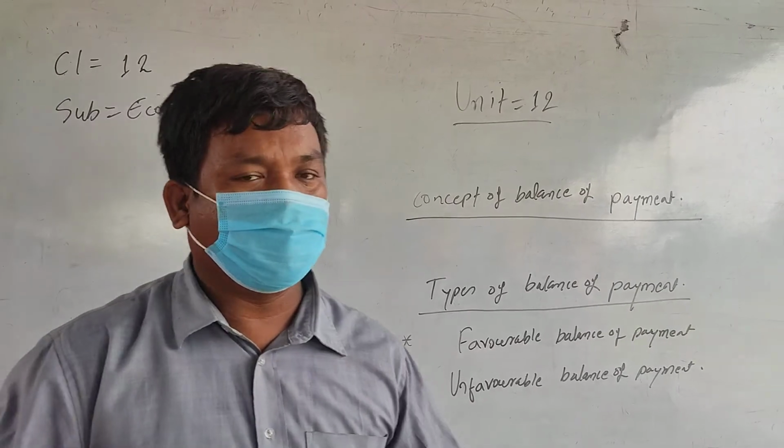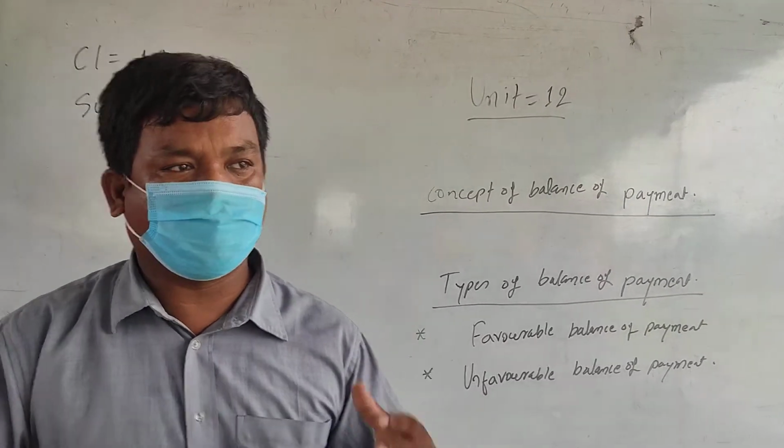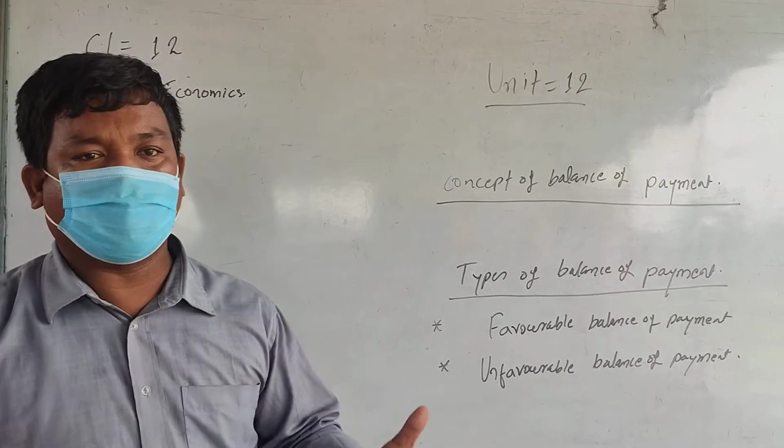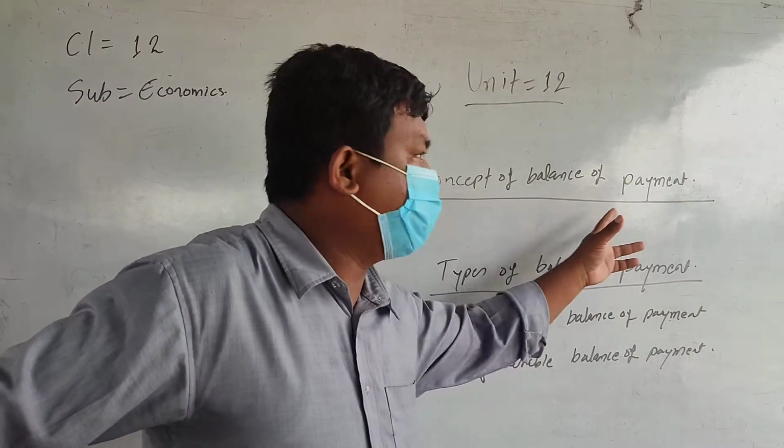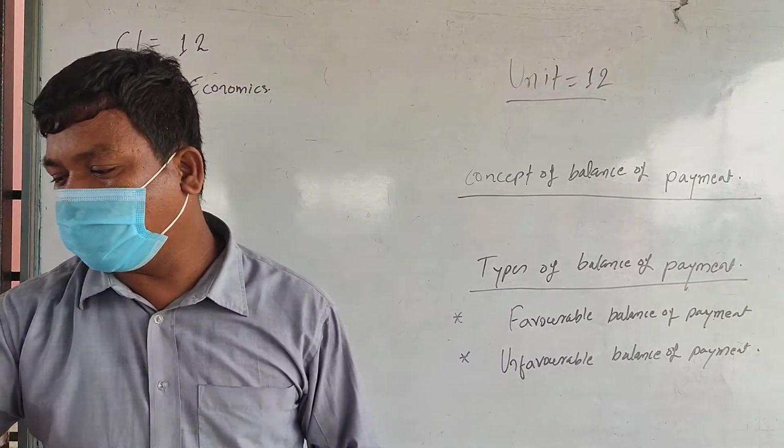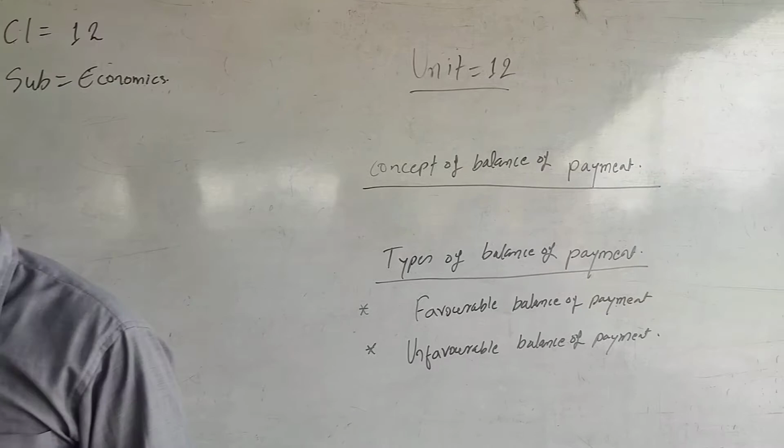After that, the total amount of money or receipt that is found out is taken as the balance of payment.